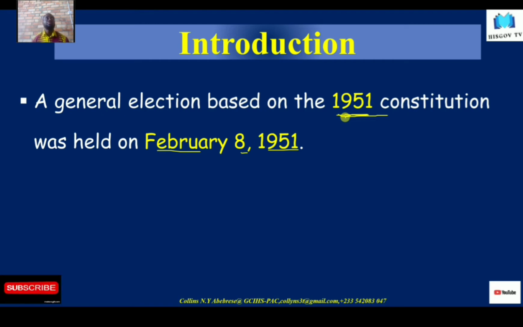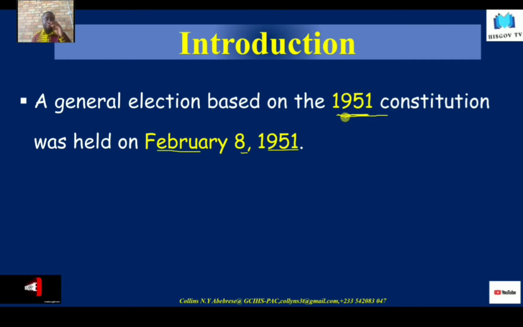Interestingly, we also learned that the Coussey Committee, set up under the chairmanship of Henry Coussey, did not include Dr. Kwame Nkrumah among its 39 members, and no reason was given as to why. At this time Dr. Kwame Nkrumah was very popular, and even though the other five UGCC members were included in the 39-member committee, Dr. Kwame Nkrumah was not included.